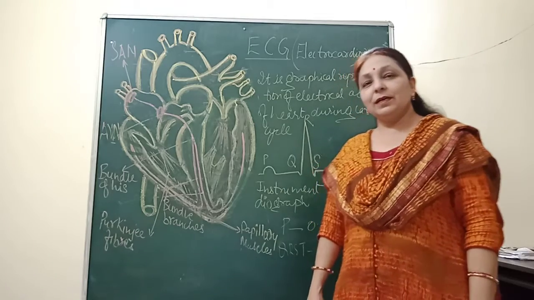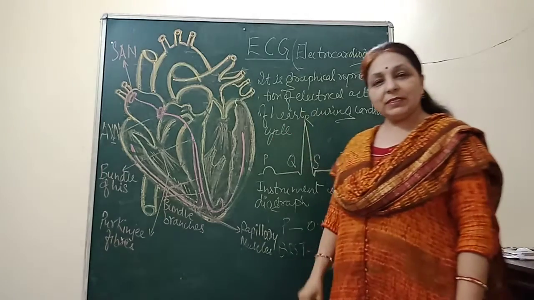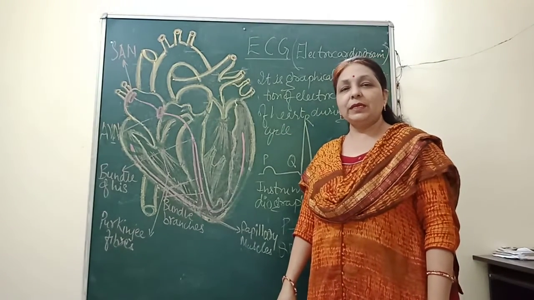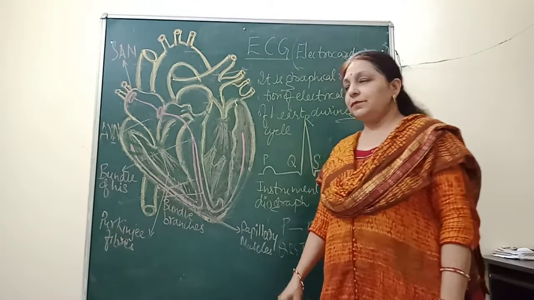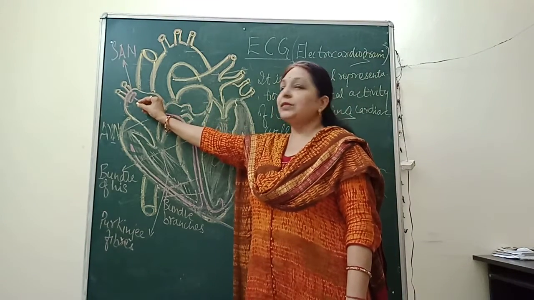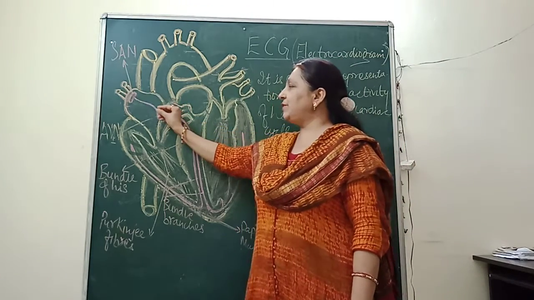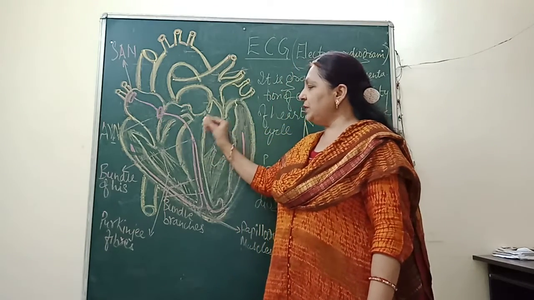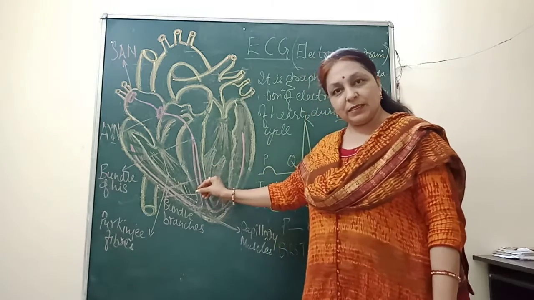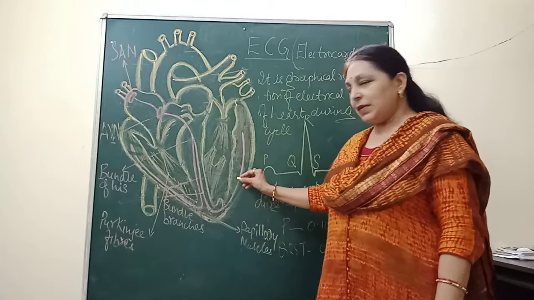Hello viewers, today we'll study about the ECG. In my previous lecture I told you about the conduction of the human heart, which is conducted by an electrical impulse due to generation of action potential from the SA node to the AV node, to the bundle of His, to the bundle branches, to the Purkinje fibers and then to the papillary muscles.